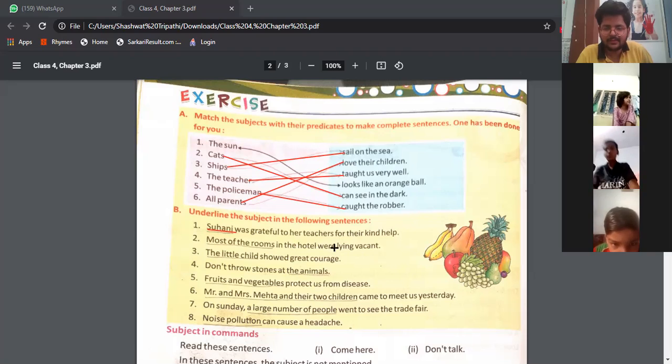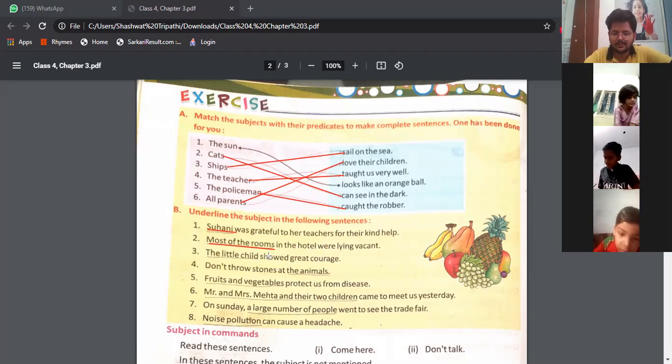Which is the subject here? Sir, hotel. Hotel is not the subject here. It is most of the rooms. The sentence is talking about rooms. So most of the rooms is the subject. Underline most of the rooms. Done?